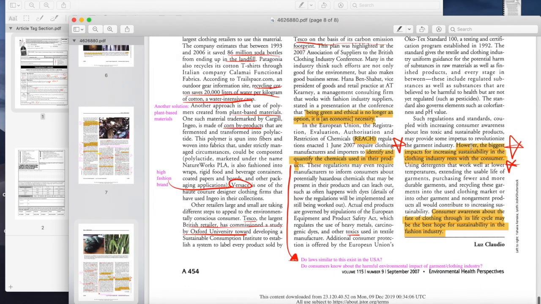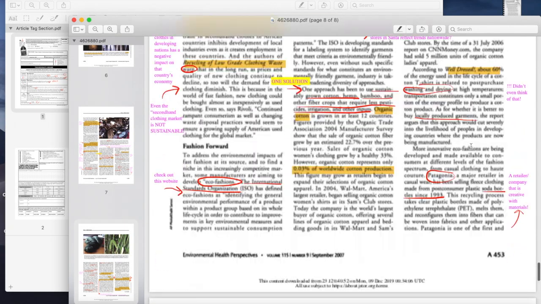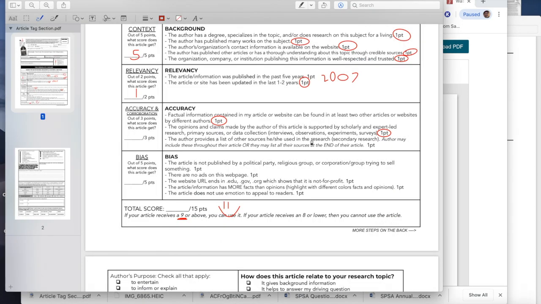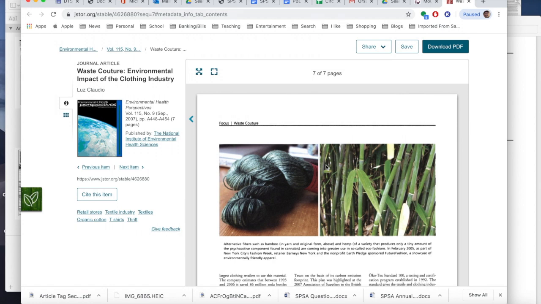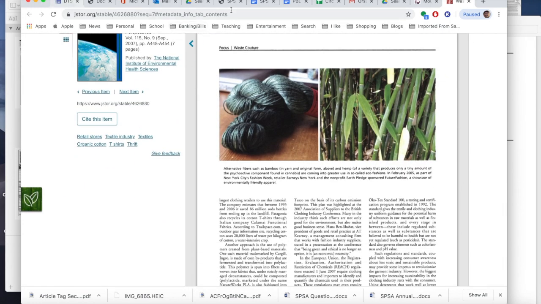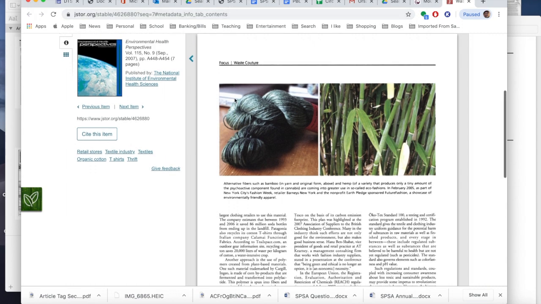And next is the author provides a list of other sources he or she used in the research. Actually, if you look at the end of the research article, there are no sources listed, and I think it might have been because they cut off that part in the PDF, or maybe it comes at the very end of the journal. I think that's kind of strange that they didn't have that whole list of different resources and articles she used in her article. So because it doesn't have that, I'm not going to give it a point. So in this situation, it gets a 2 out of 3.